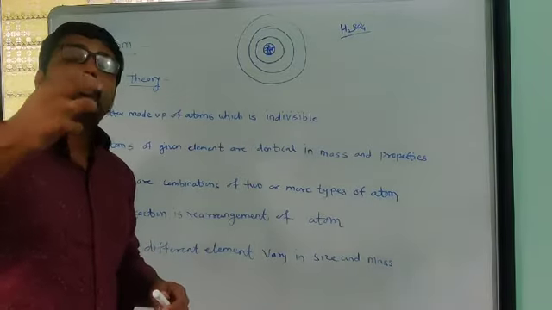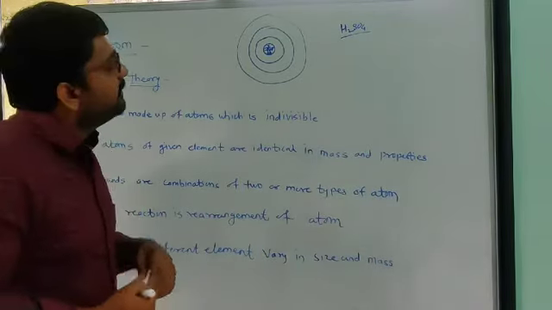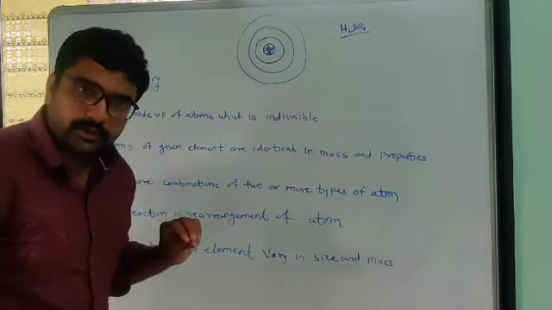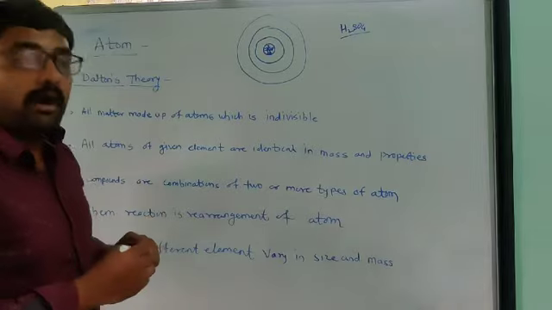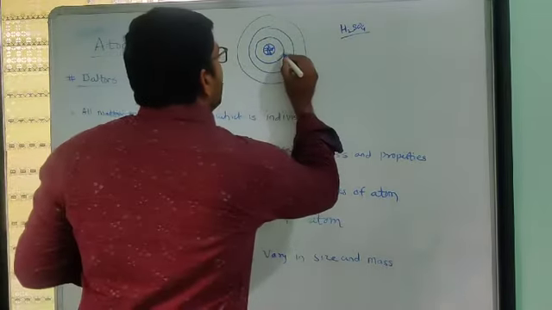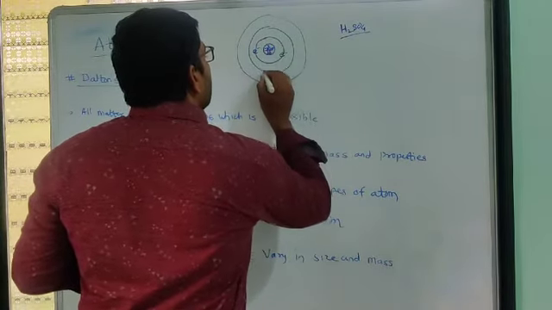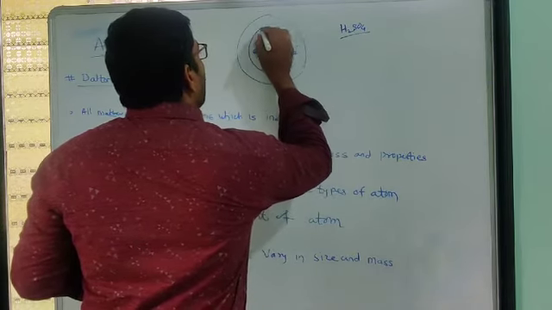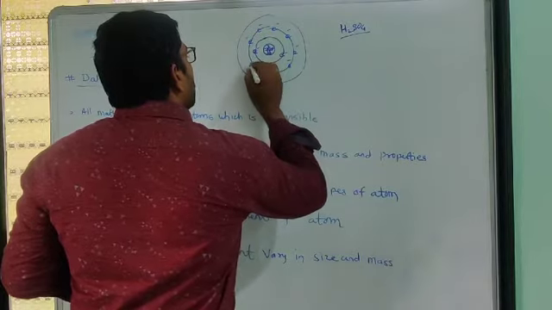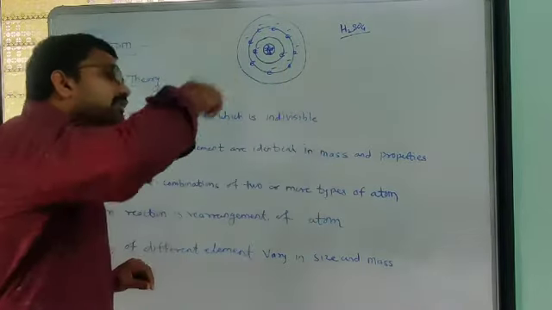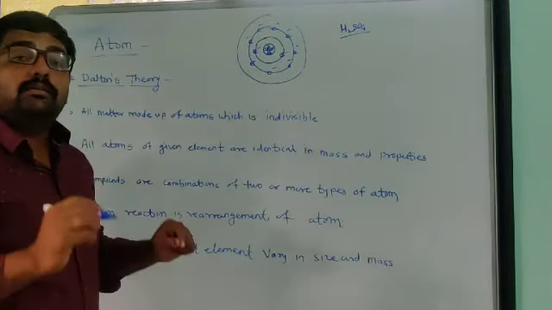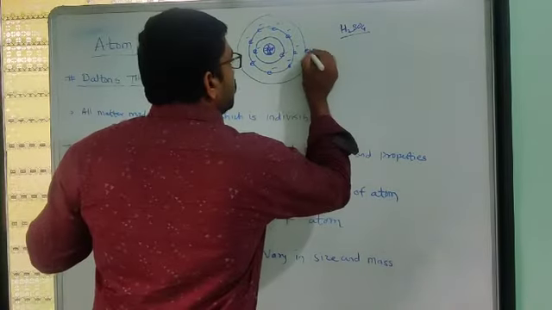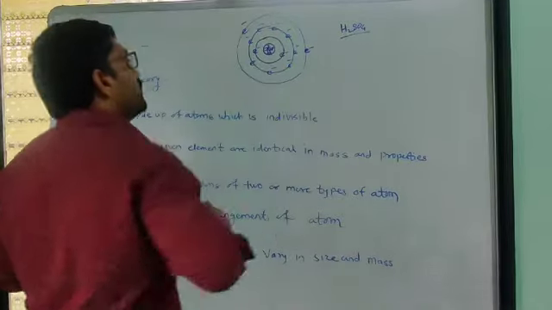All the negative charge, the electrons that the atom has, revolve around this nucleus in particular positions, which we call particular shapes.